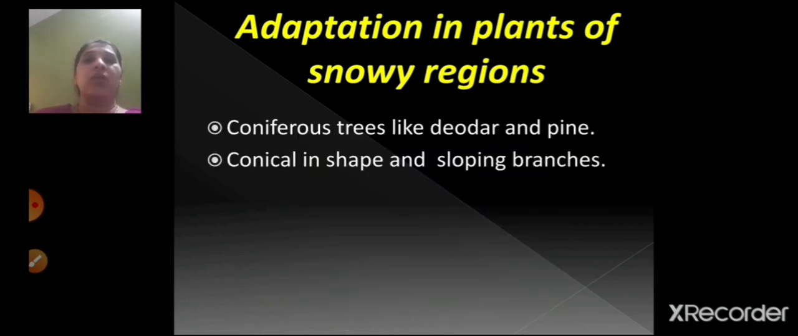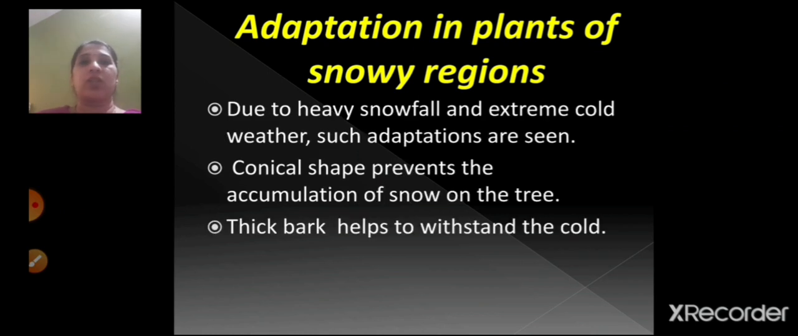So in snowy regions you can see coniferous trees like deodar and pine, and these trees, they are conical in shape and they have got sloping branches. Now because of the heavy snowfall and whenever there is extreme cold weather, such adaptations you can see. So what are the adaptations? The conical shape, it prevents the accumulation of the snow on the tree. Accumulation means the snow, it does not stay on the tree, it falls down immediately because of the conical shape.